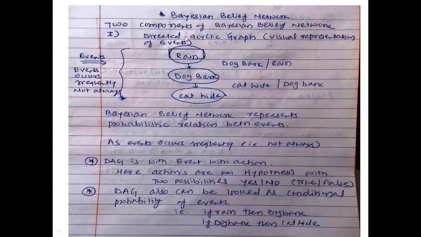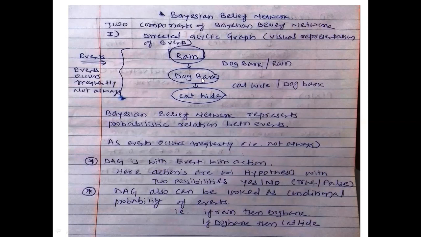So in the problem statement, the first component is the preparation of this visual representation through the directed acyclic graph. In this, the oval represents the events. We can also term it as a node. So these are three events, three nodes, and the arrowheads showing from top to bottom mean that rain will be the parent event for dog bark and cat hide.